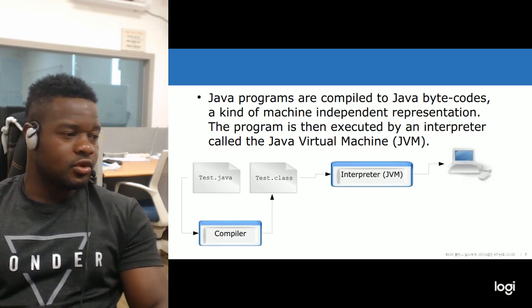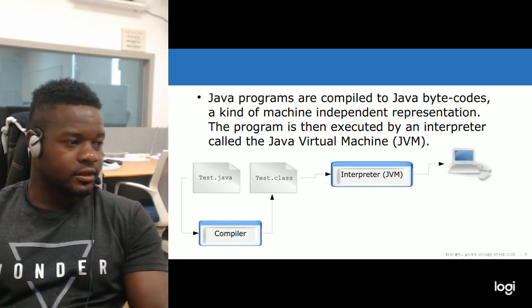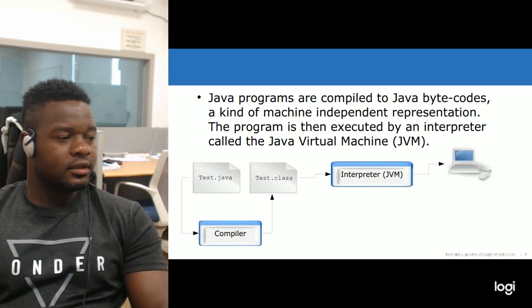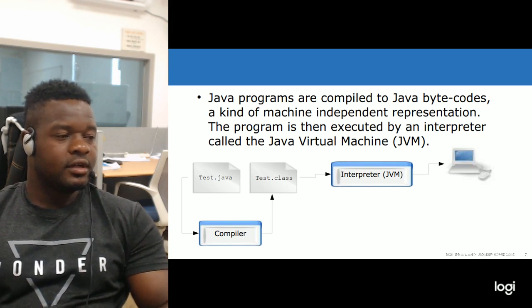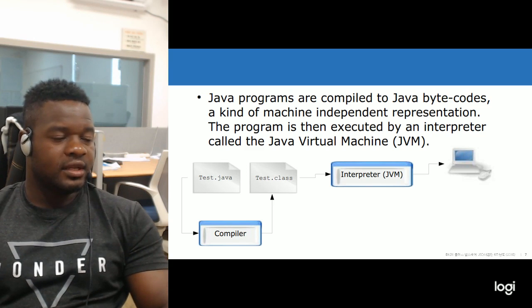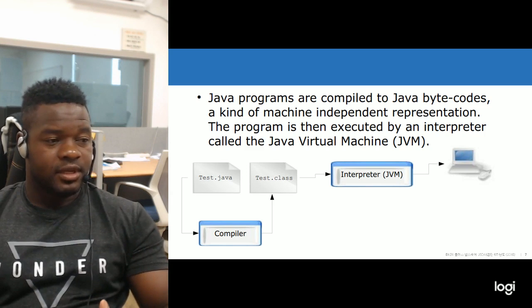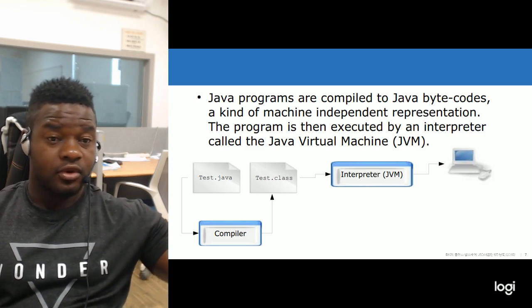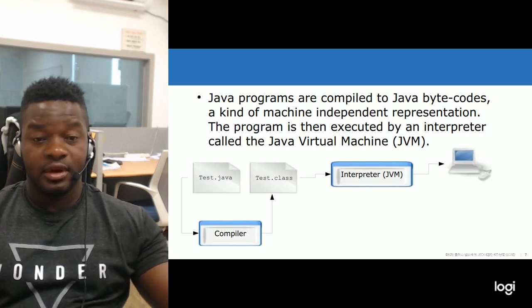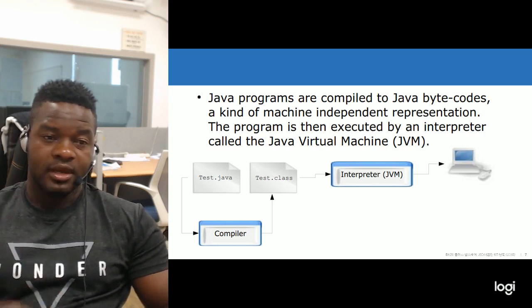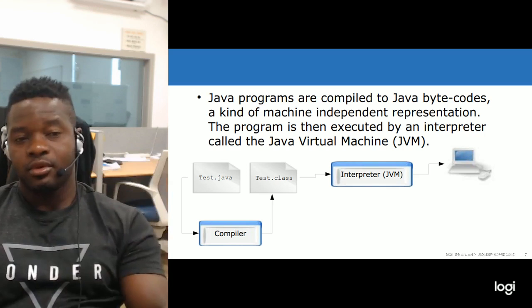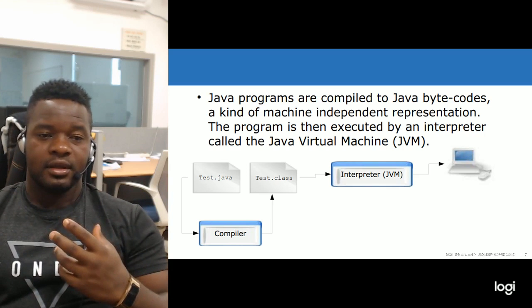That is what I was saying. So you can see from the small diagram under that, we write a test Java, that is a test class, and then all this computer program is being interpreted using the Java Virtual Machine. So after you compile your program, that is after writing the program and saving, then you have to pass it to an interpreter, so that the interpreter can communicate with the computer, so that your computer can give you back the result.